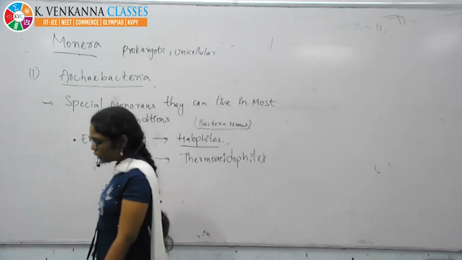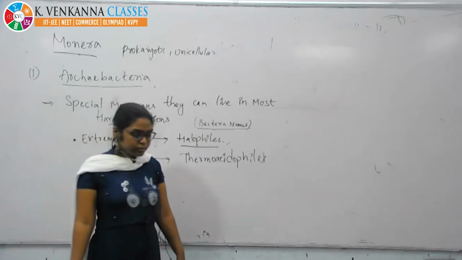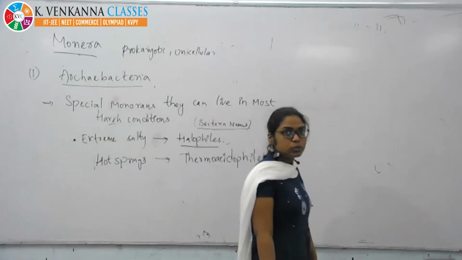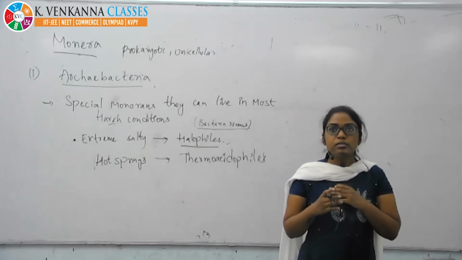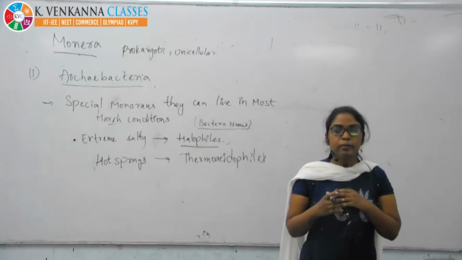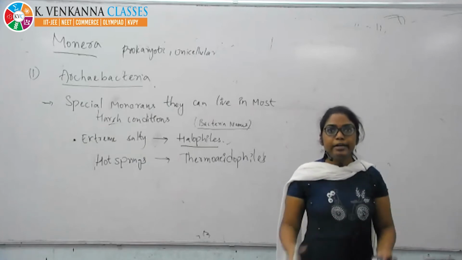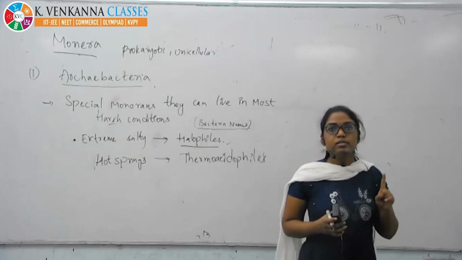Once again, I'm repeating. Monerans are prokaryotic and unicellular. When we get into the monerans, the first one is archaebacteria.